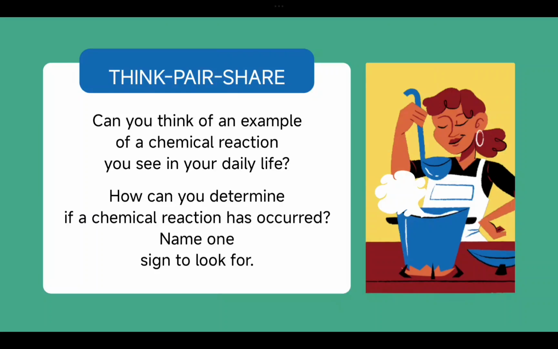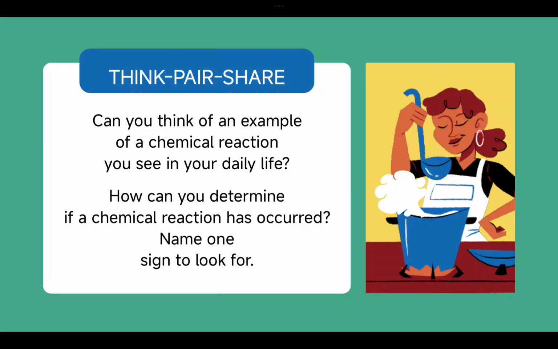First of all, what do you have to think here? Can you think of an example of a chemical reaction where matter changes? The best example I am giving you is burning of wood. After burning the wood, there is a residue left behind, and this is different from the starting wood. This is a chemical reaction. Chemical reaction is the reaction where the matter changes from start to end. You get a definitely different kind of material.